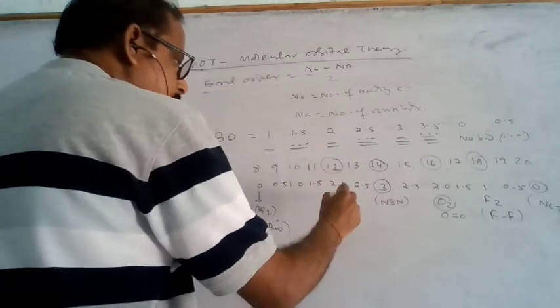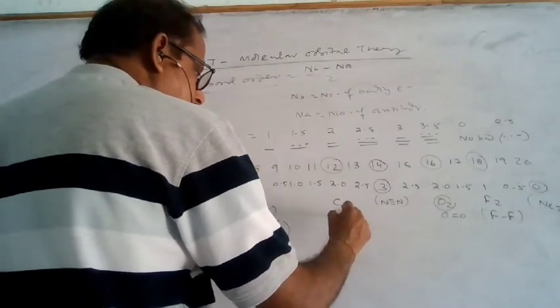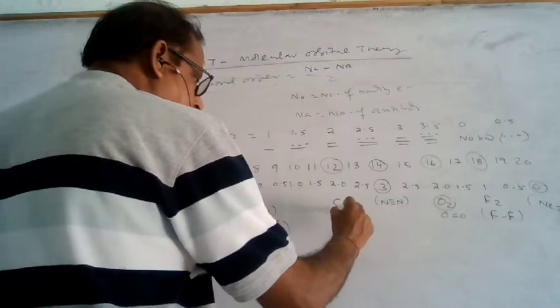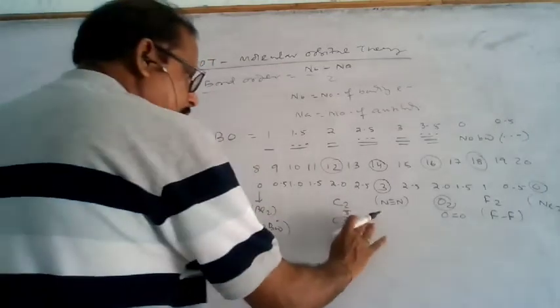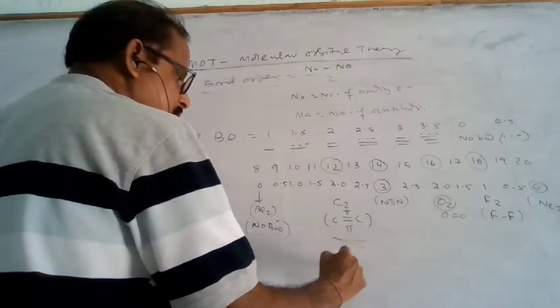So this 12 means carbon, C2. Actually, in C2 both of the bonds are pi bonds, which I explained in C2. So that is the exceptional case, which exists in the gaseous state.